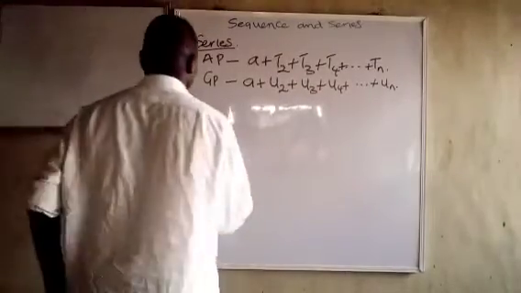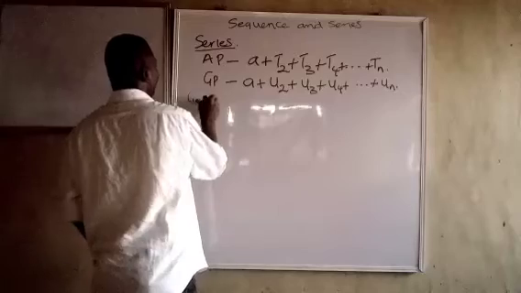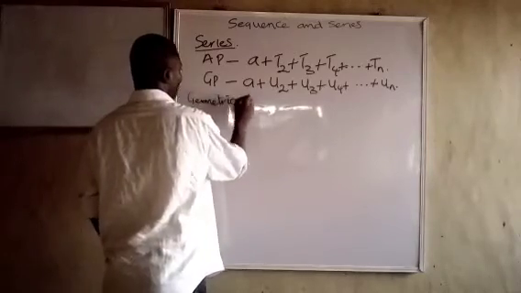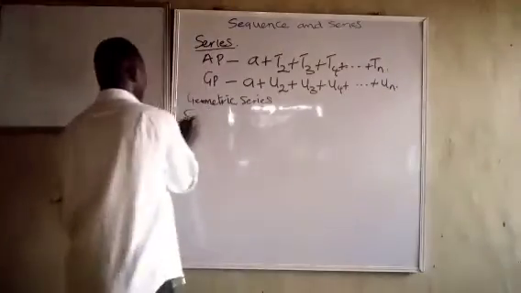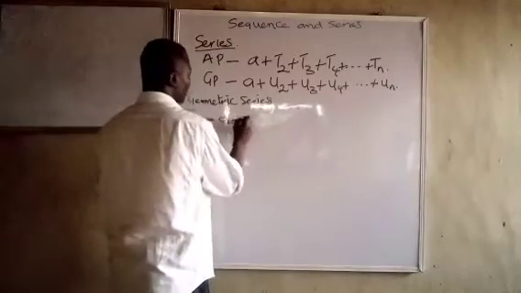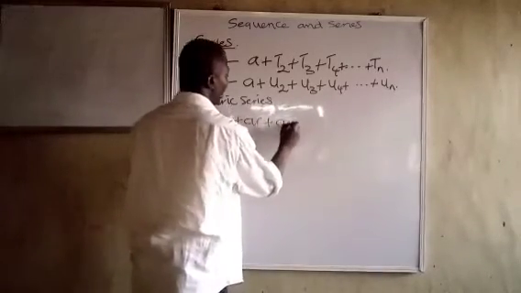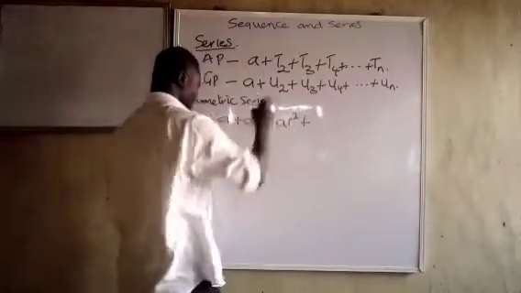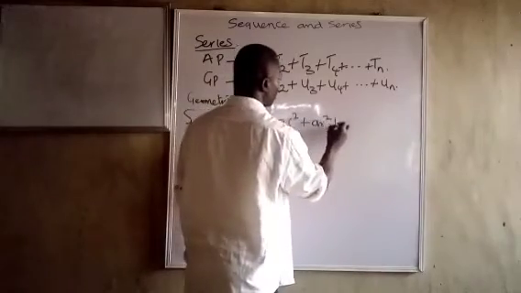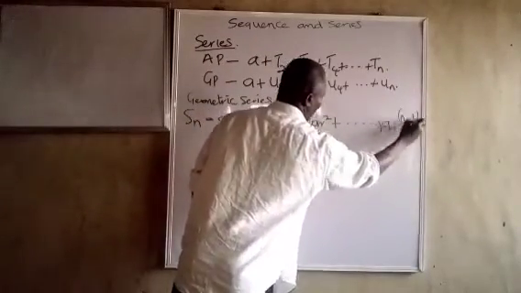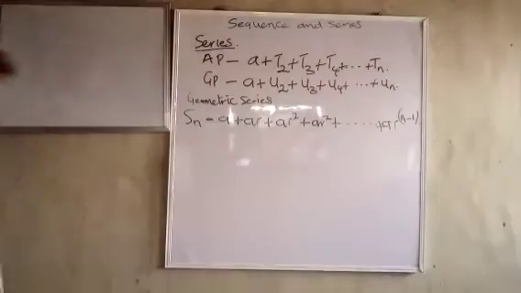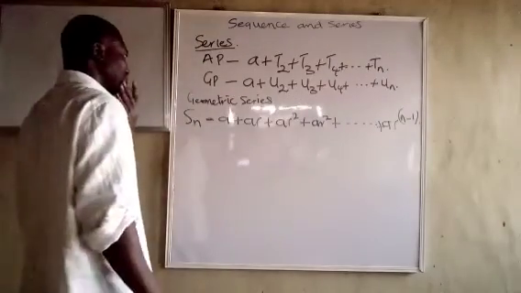Now for geometric series. We know what it will be like. Sn is equal to a plus ar plus ar squared plus ar cubed plus, up to, ar raised to power n minus 1. You can see, that is what we have.